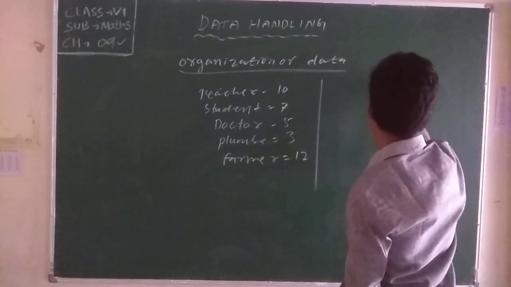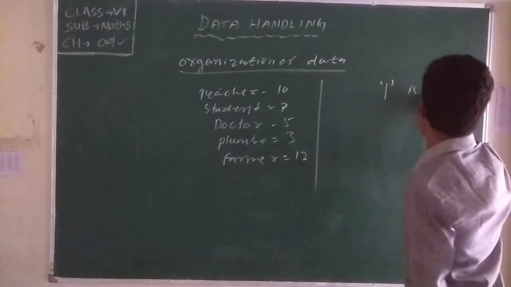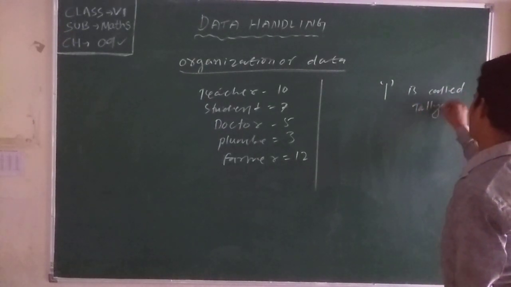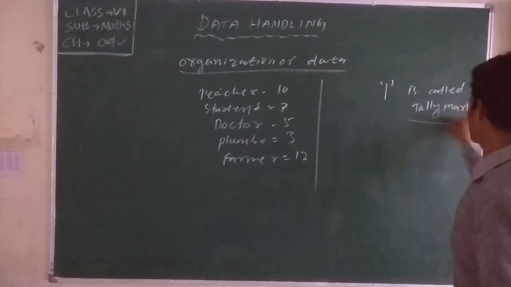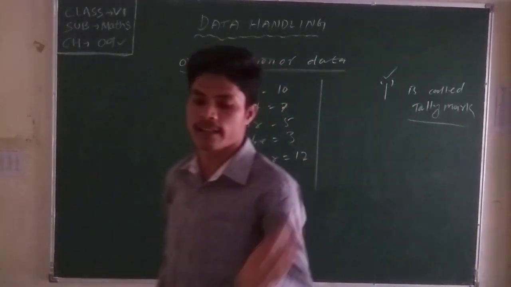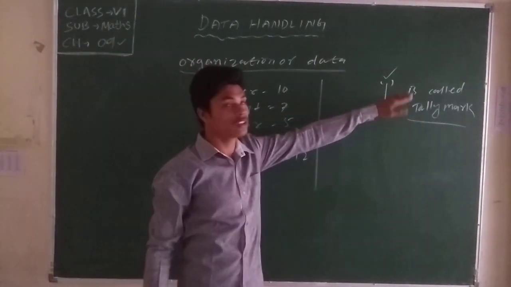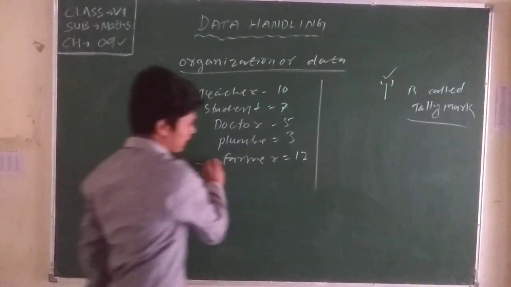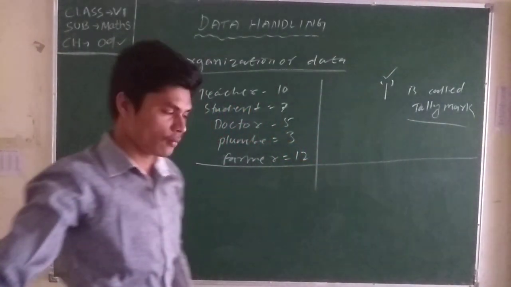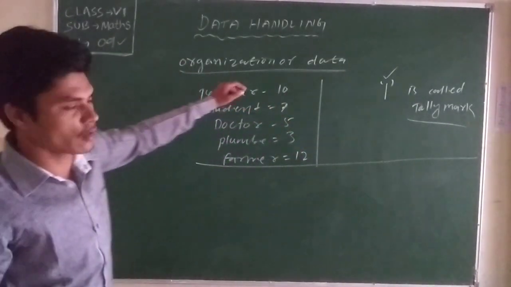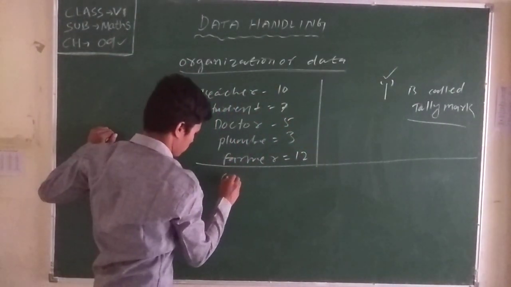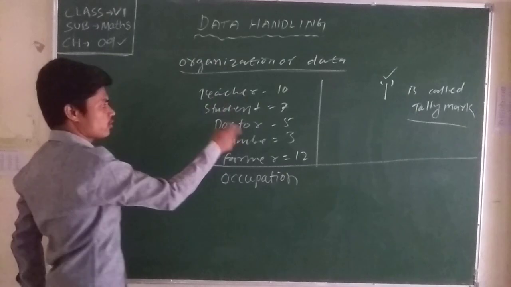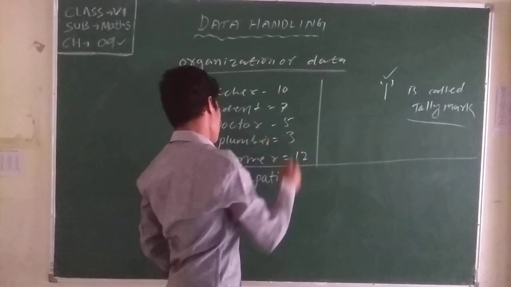Using tally marks, and organize the given data. How can you organize? See, the data is given. Here we can write occupation: teachers, students, doctors, plumbers, and farmers.